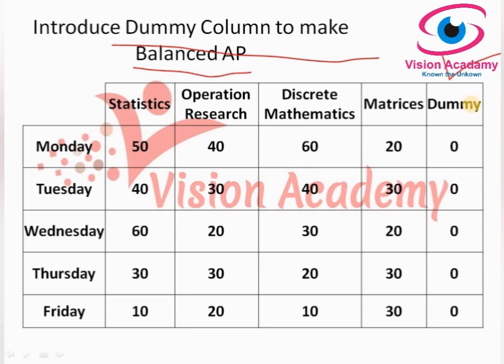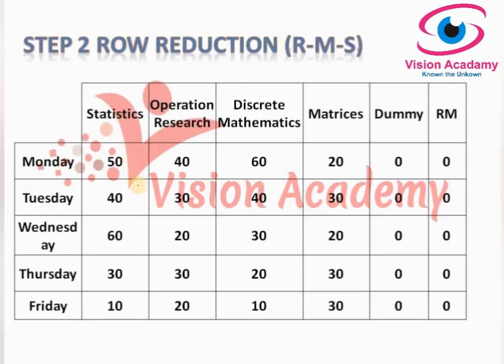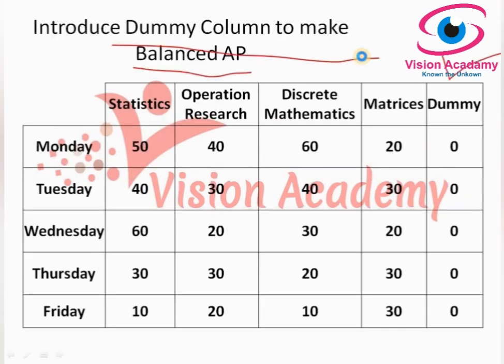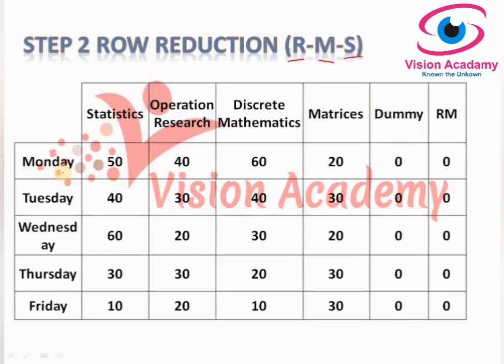Let us move to the second step, row reduction. First go for rows: in each row, identify the minimum value and subtract it from all other values.